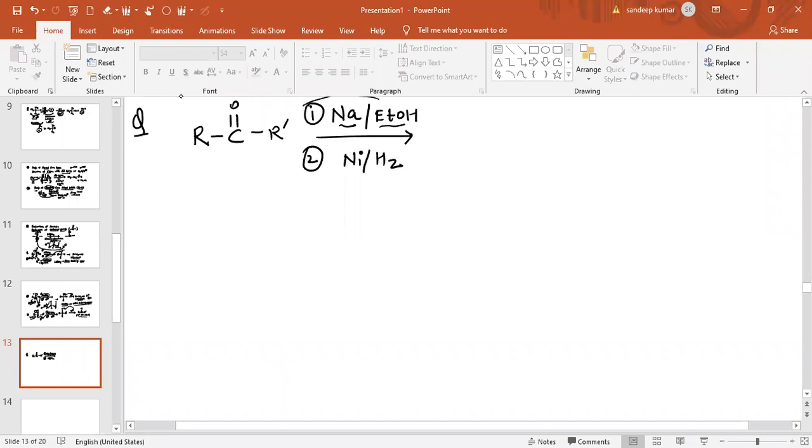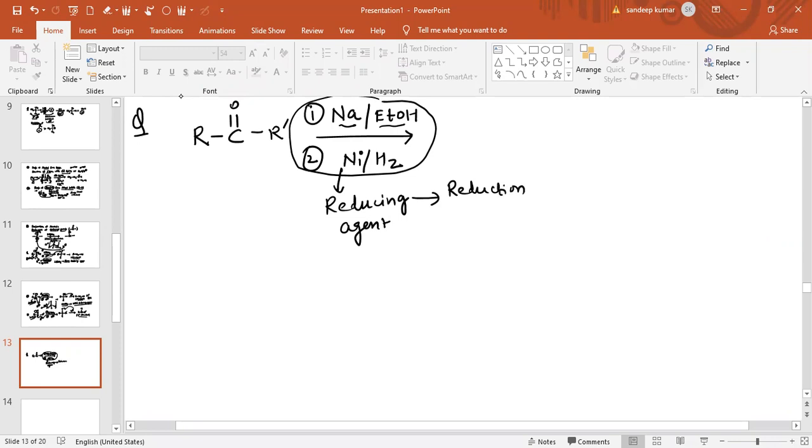So this is also basically a reducing agent, and we know reducing agent means reduction, and reduction means addition of hydrogen.